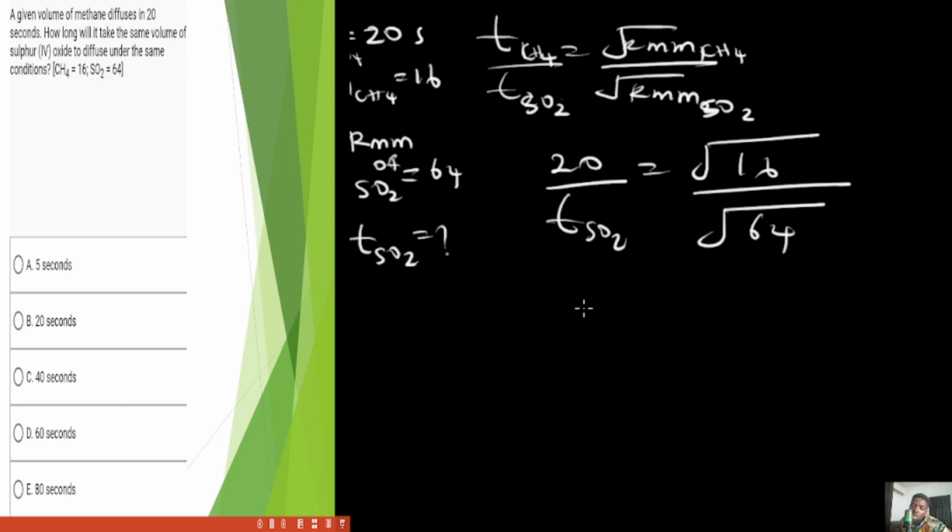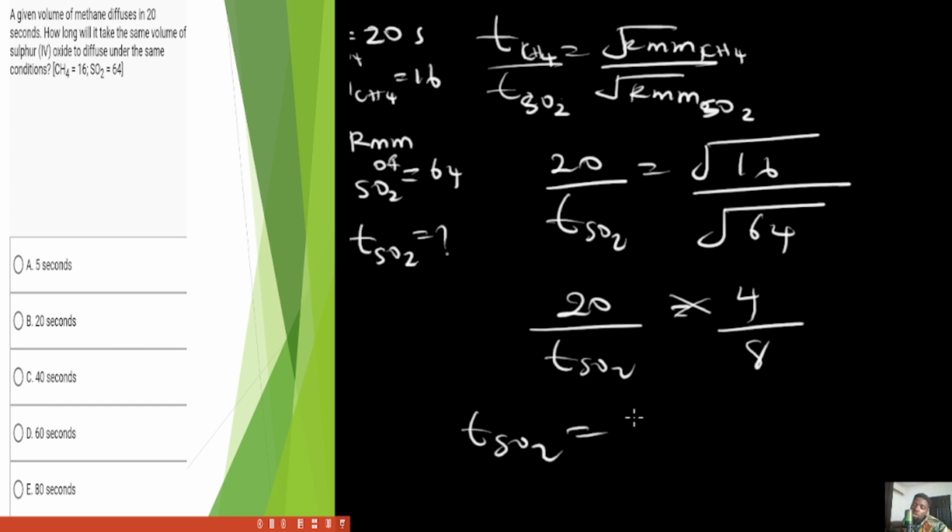If you do this, we are going to have 20 over T SO2. The square root of 16 is 4, the square root of 64 is 8. Cross multiplying, T SO2 equals 20 times 8 divided by 4. So if 4 cancels out and 2 is here, you are going to have 40 seconds as your time. So let's look at our options and notice if it is there. And yes, that is option C. Basically, this is how to solve it.